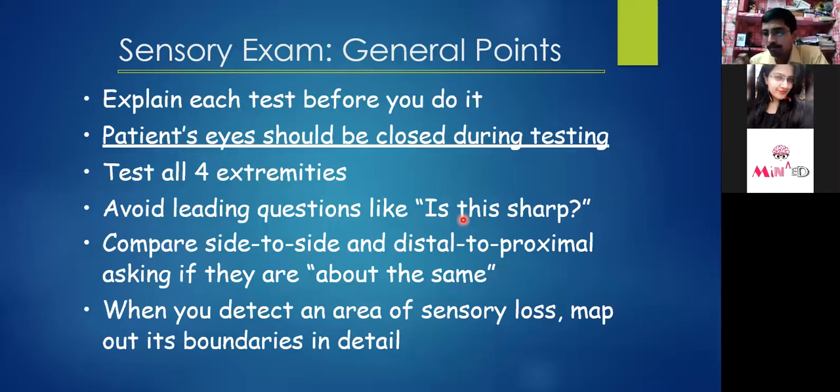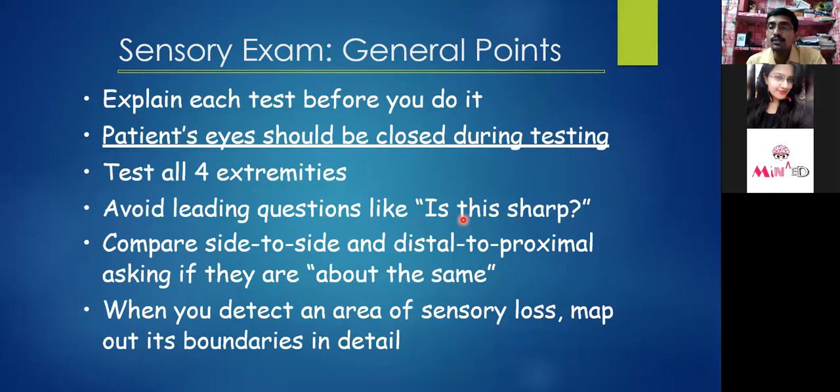Like if you ask the patient to close the eyes and you have a pin or needle to pinch, and you ask, are you feeling pricking? The patient will get an idea that there is something to be pinched. Rather you should ask, are you feeling something? Have I touched somewhere else? That will make the answer more appropriate.